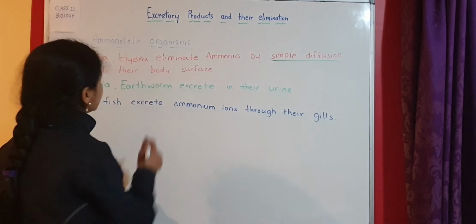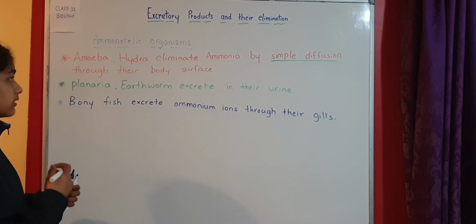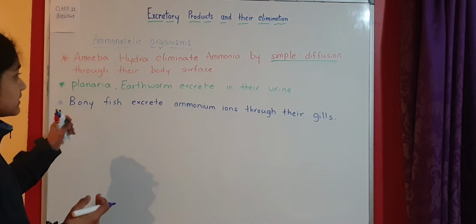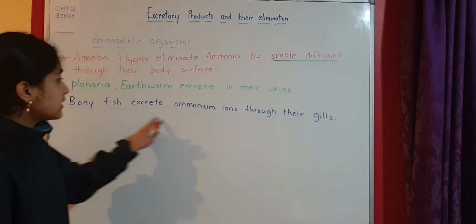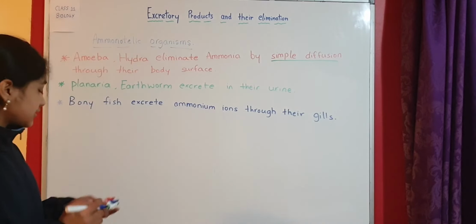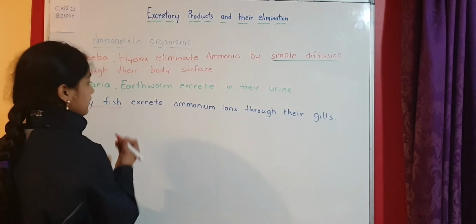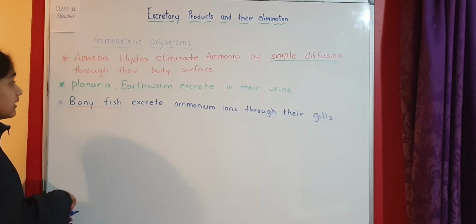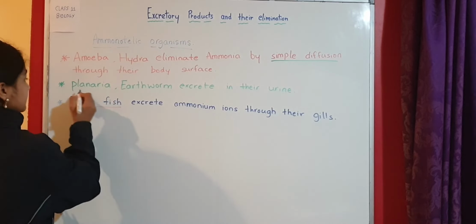So these are the three types of ammonotelic organisms, or three ways how this ammonia is excreted. Let me color code it. Bony fish excrete ammonium ions through their gills.